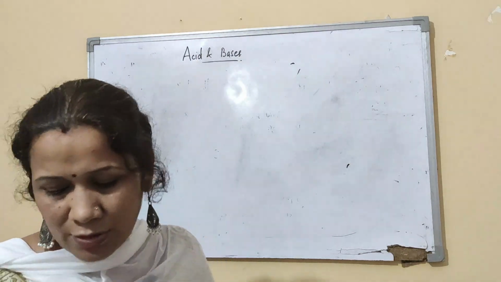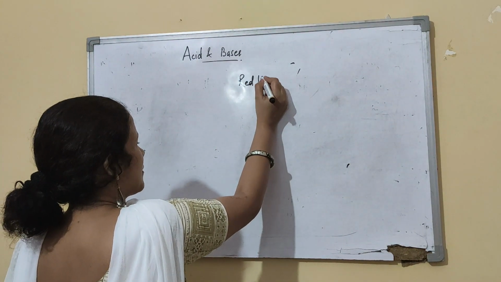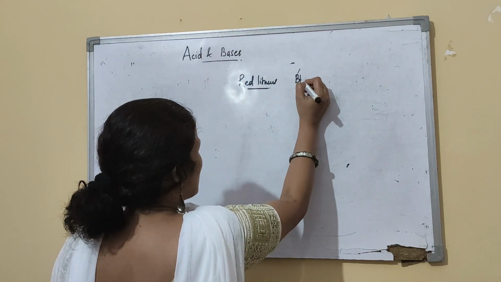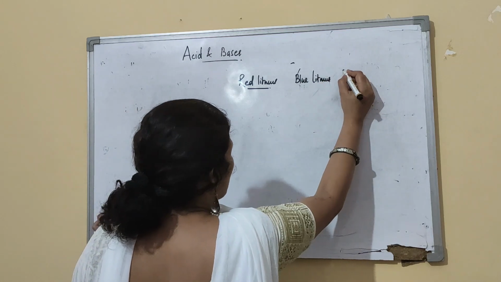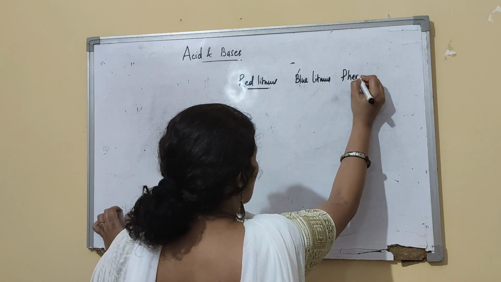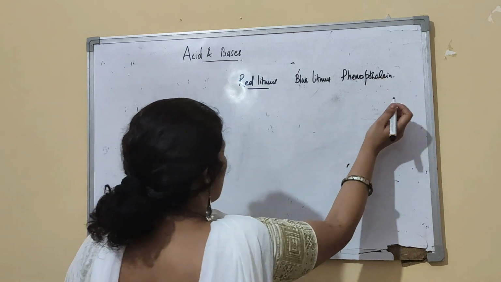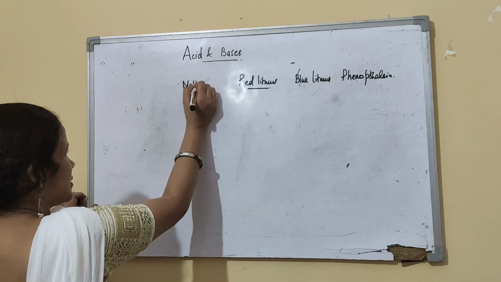We talk about red litmus. They are all indicators. We talk about blue litmus, phenolphthalein. It's also an indicator. Then we will talk about methyl orange.